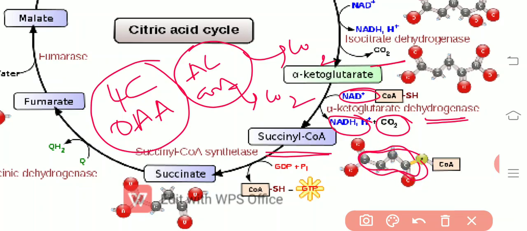And all the steps from here to the formation of oxaloacetic acid are only meant for the resynthesis of the oxaloacetic acid again. So the succinyl coenzyme A after a few steps will be converted to oxaloacetic acid. Let us see.